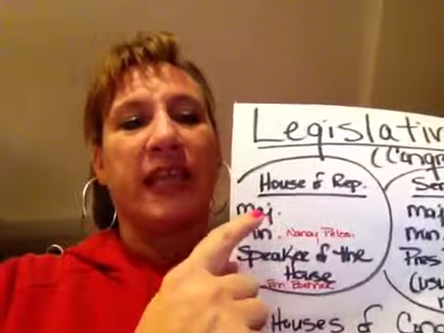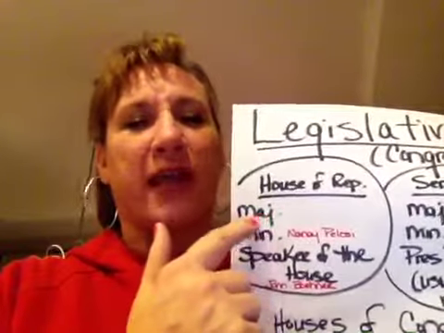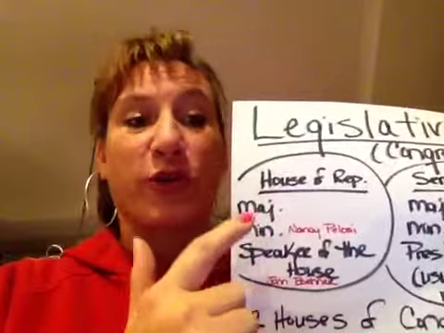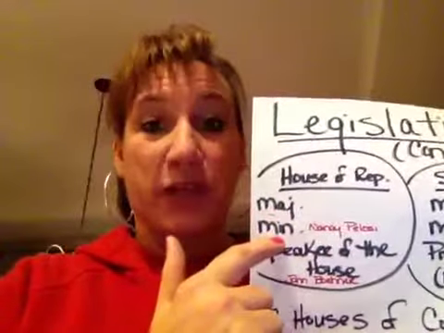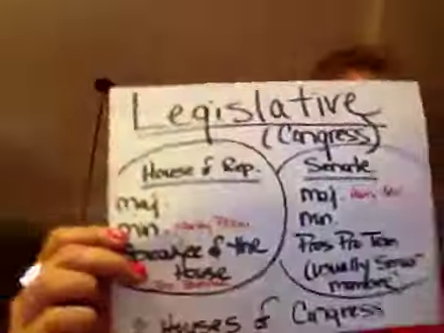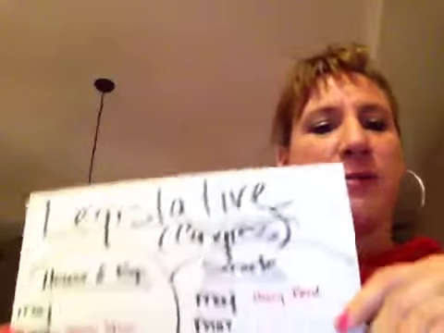So the majority leader in the House, you don't have to know for right now, but that's Eric Cantor. But I do have a picture of him for you, okay? Minority leader, Nancy Pelosi, and then the Speaker of the House, John Boehner. All right? And I just do this, you guys, because I need visual aids for myself. So you can do it however you want, but it helps me.